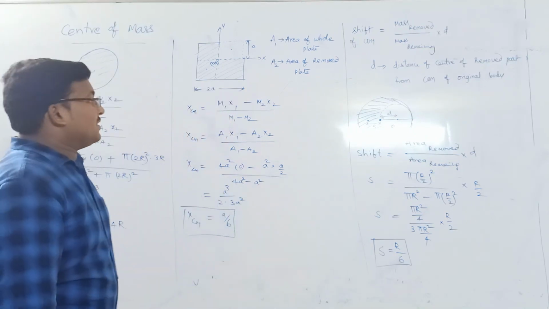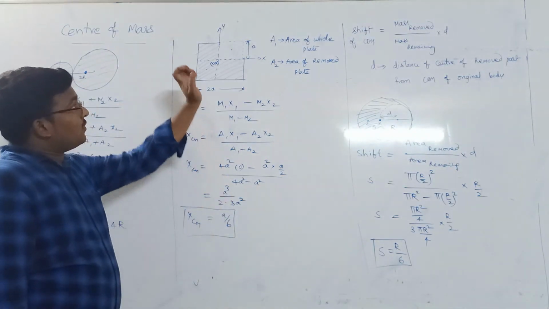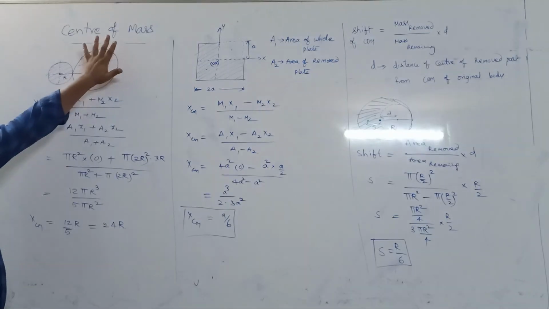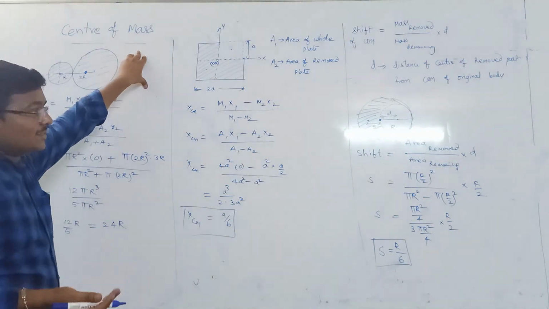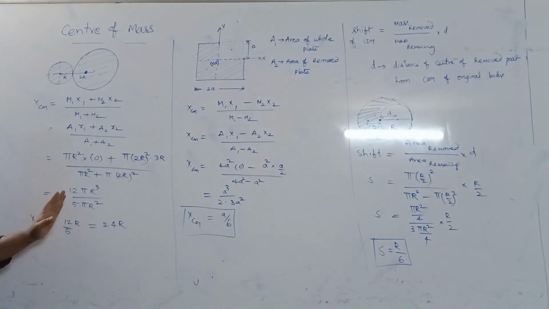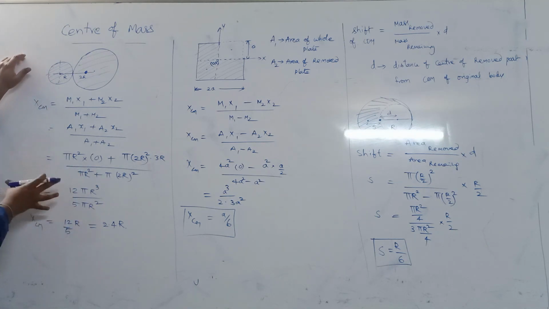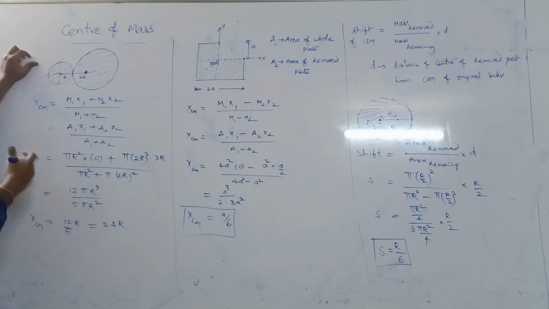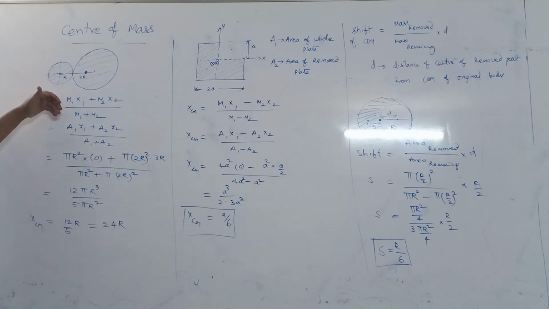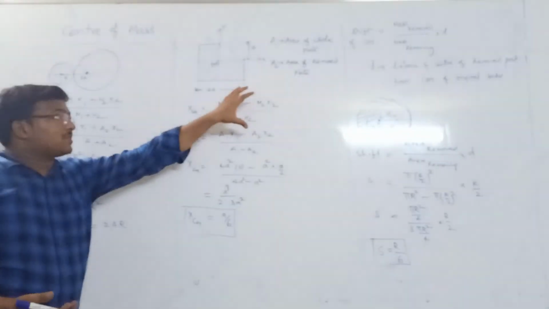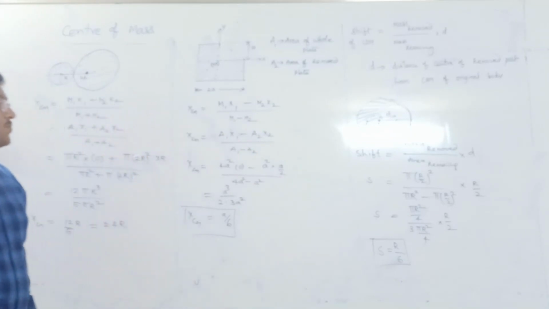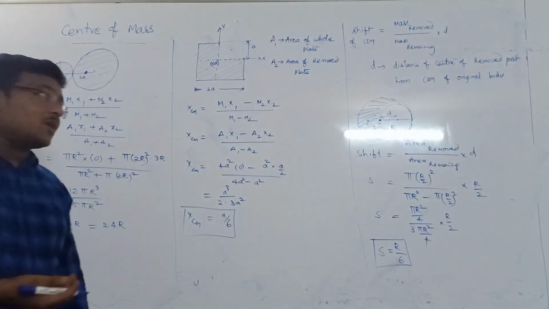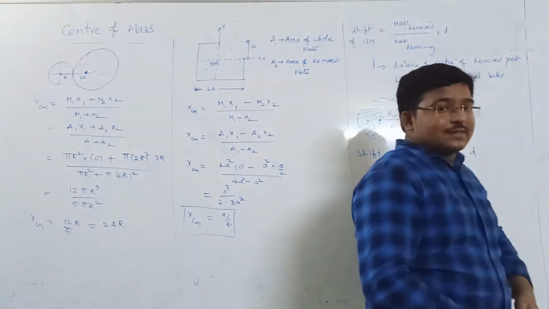Okay. So this is where we have done with center of mass: how to find the center of mass for a two-particle system and a discrete particle system, and after that continuous mass distribution and calculating center of mass position by comparing areas rather than masses, and for truncated objects like removed portions, what is the shift in the center of mass. Then we can go for motion of the center of mass in the next one.